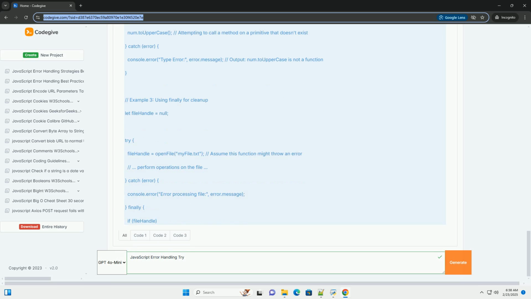5. Avoid silently catching errors. Don't just catch errors and do nothing. This can mask problems and make it difficult to debug your code. Always handle or rethrow caught errors.